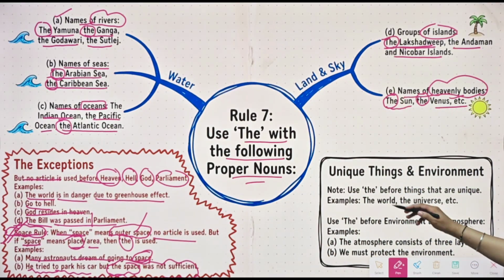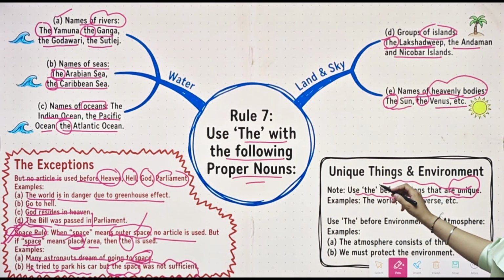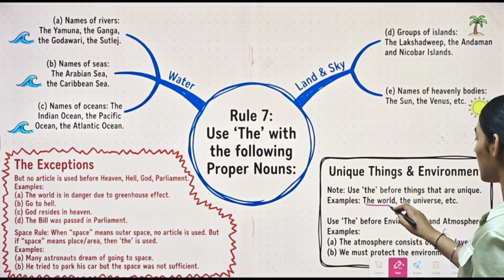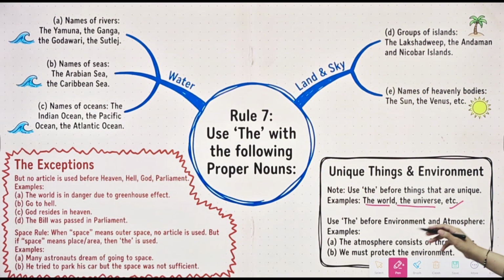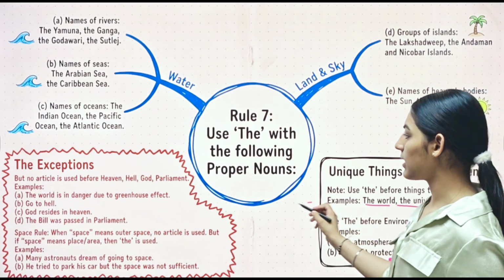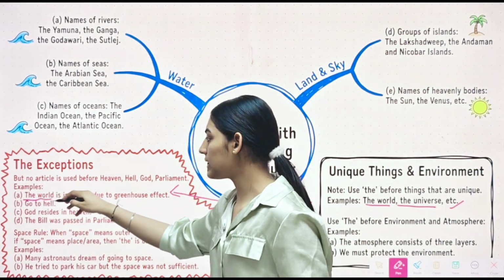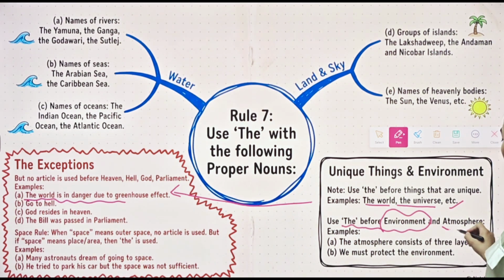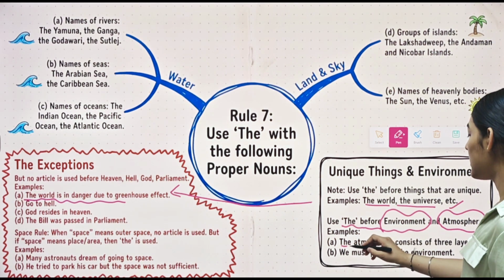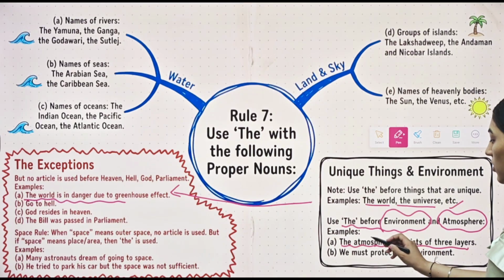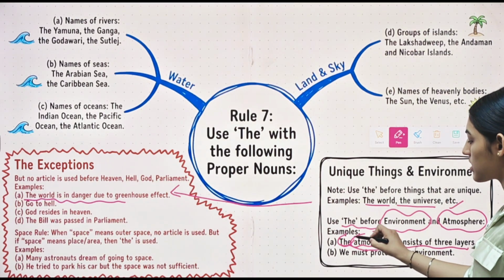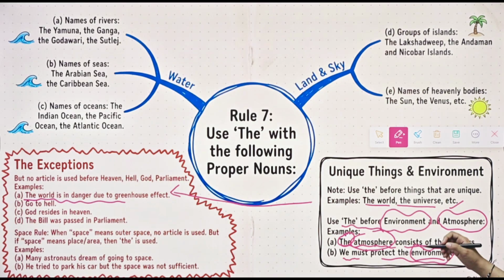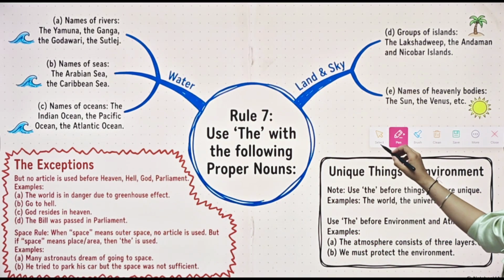Alright, here we have some unique things and environment. Let's see. Use article the before the things that are unique. For example, the world, the universe. In that example, by mistake, this example is over here: the world is in danger. Alright, then we have use the before environment and atmosphere. For example, the atmosphere consists of 3 layers. So along with atmosphere, we will use the article. Then we have we must protect the environment. So along with the word environment, we will use article the. Now moving on.